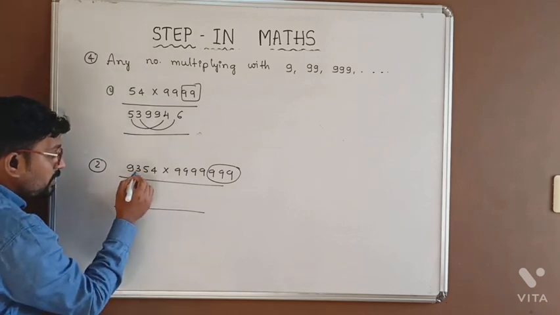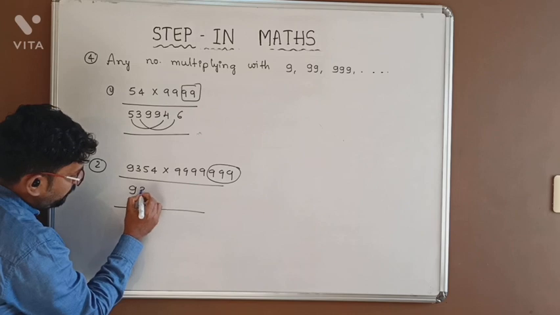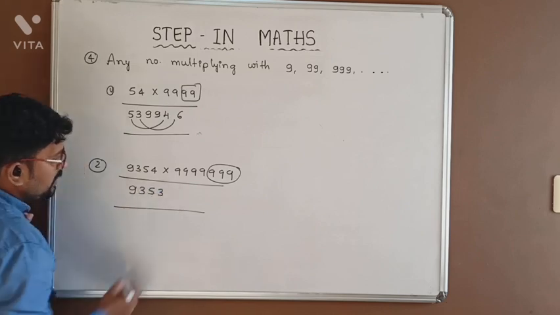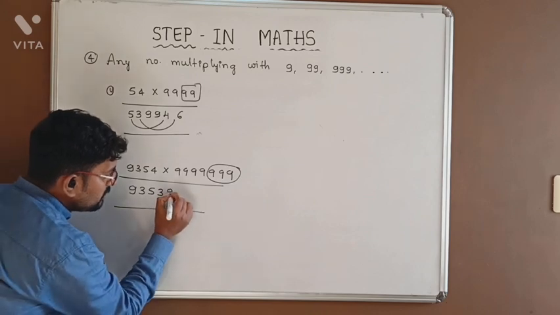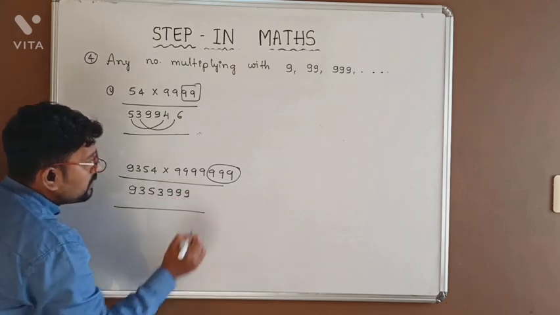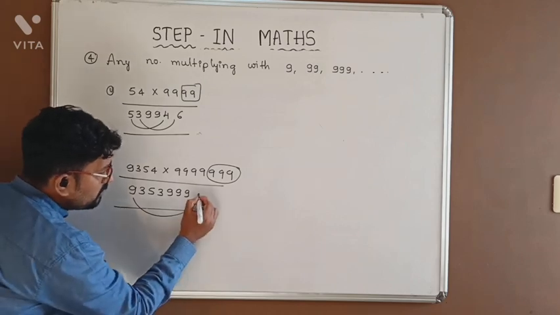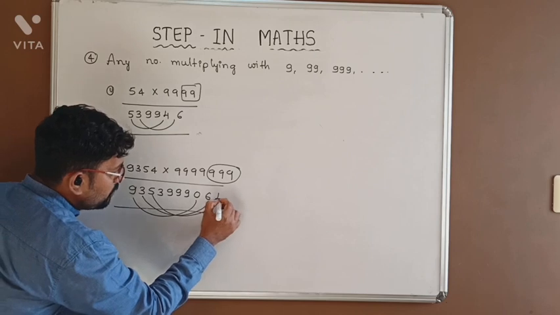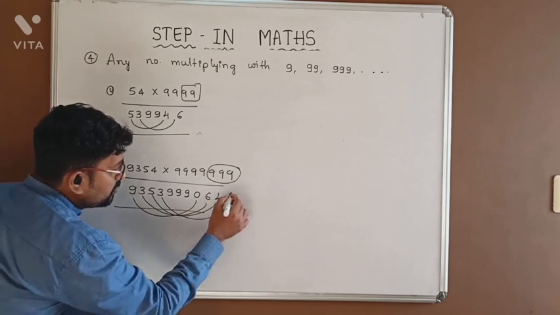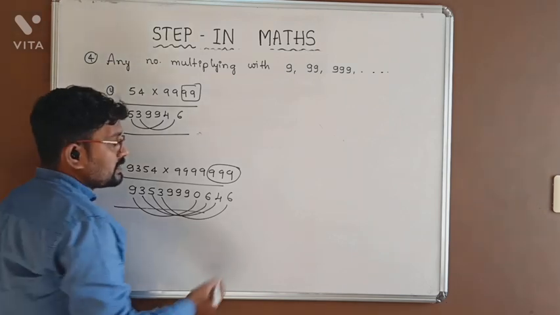And one number less for 9,354 is 9,353. 9 digits are extra. Write these three 9 digits, and next for 9 to get the sum equal to 9, that is 0. 3 plus 6 is equal to 9, and 5 plus 4 is equal to 9. 3 plus 6 is equal to 9. This is the answer.